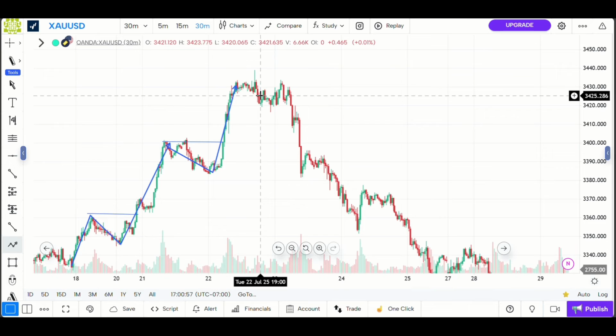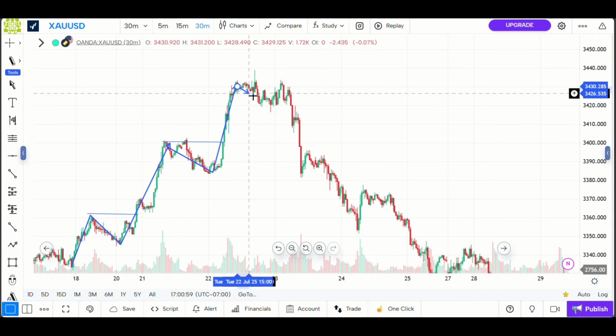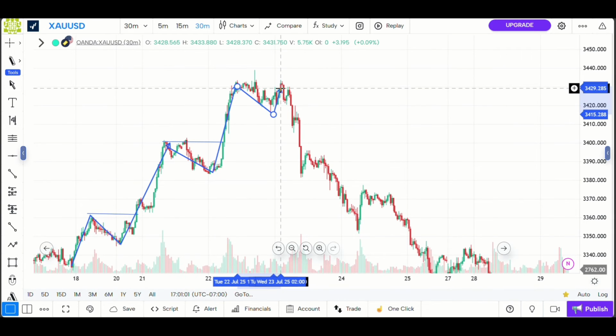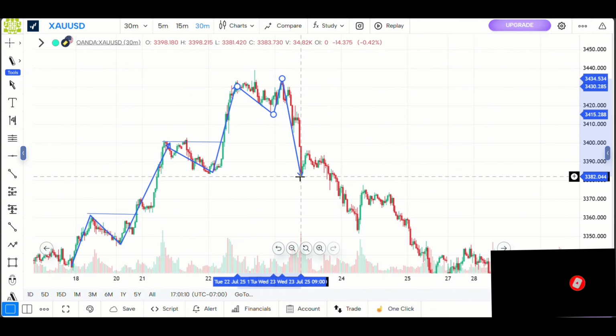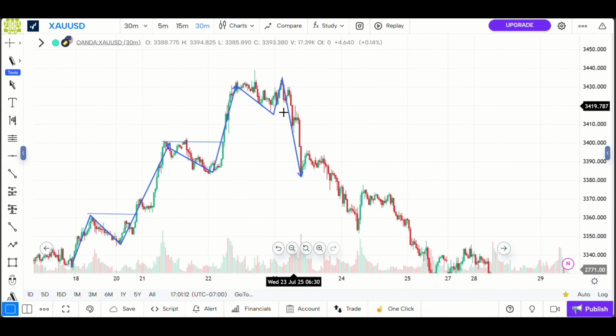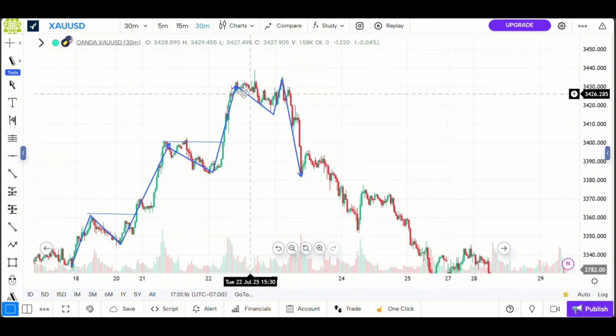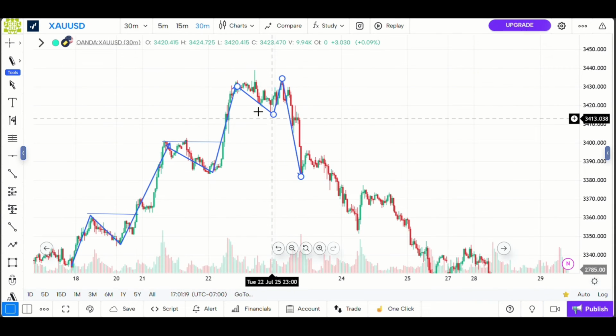So to continue with the trend, you could see that the market retraced a little bit here and then didn't break this high, so we just leave it there. It's also the continuation of the trend, and you can clearly see right here that the market broke this low. So as the market broke this low, it didn't break this high but broke this low. Instead of breaking highs in an uptrend to create a break of structure, it rather broke the low.